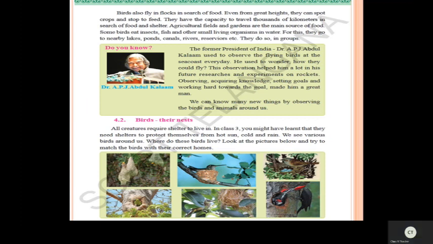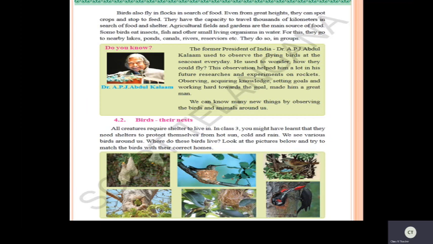Okay. So will they go alone? No, they'll go in groups. They'll go in groups and they'll feed on these things. Okay, children, have you all understood why these birds fly in flocks? Yes, in search of food and also to protect themselves from enemies.